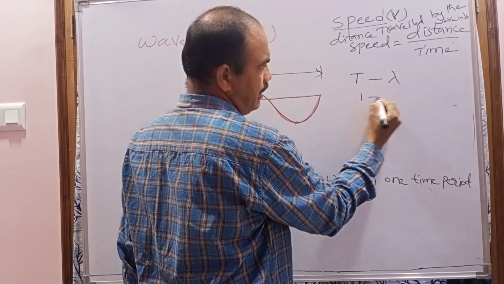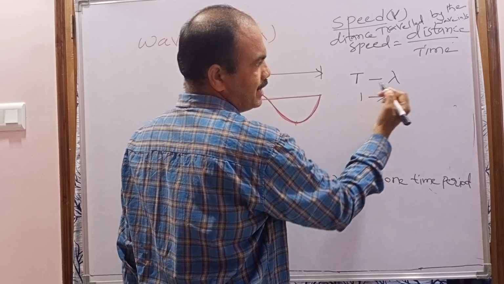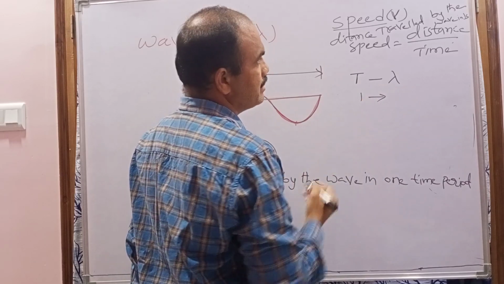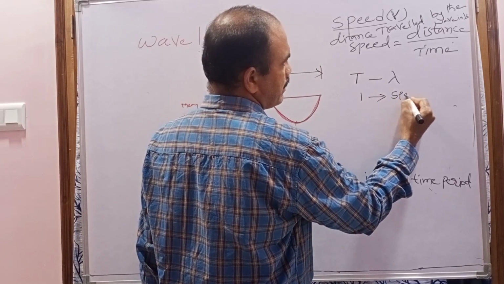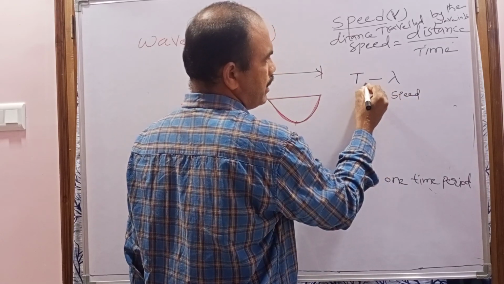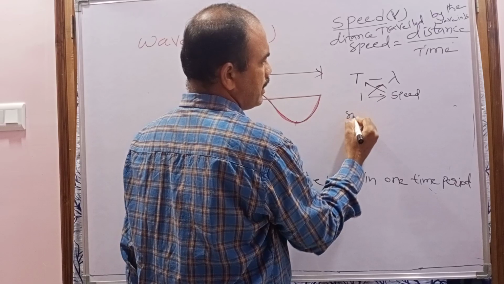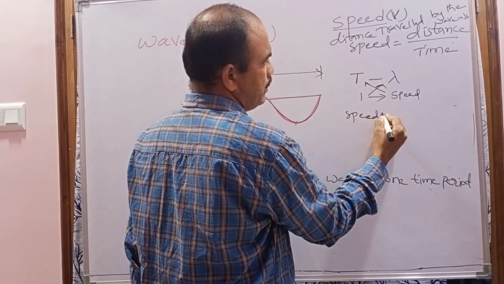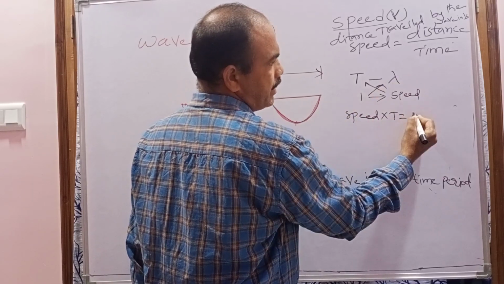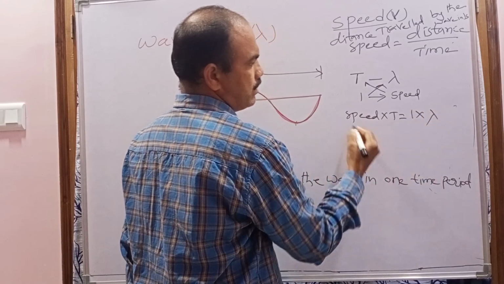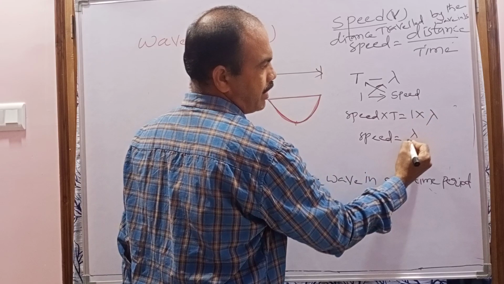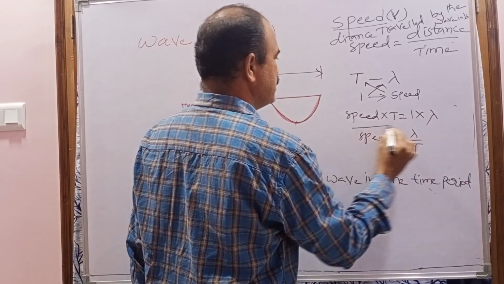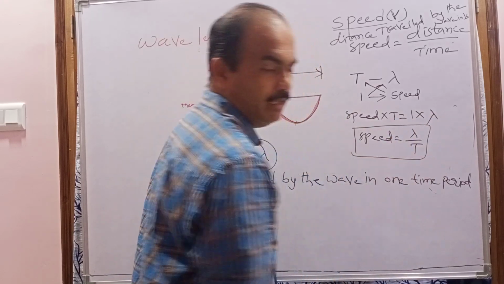So, in 1 second, it travels how much distance? That distance is known as what? Speed. Now when we do the cross product, speed into time period is equal to 1 into lambda. So now speed is equal to 1 into lambda by T. So this is the formula of the speed of the wave.